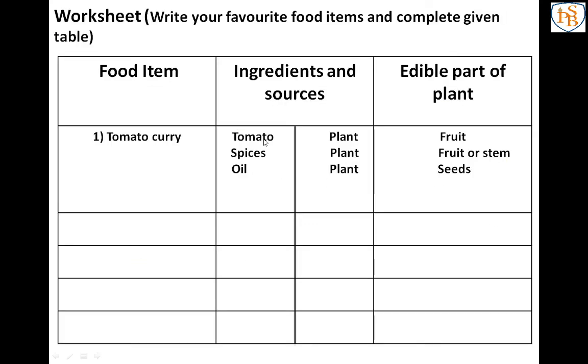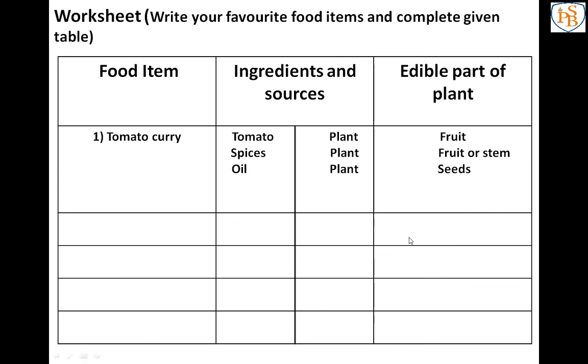See, tomato, that we get from the plant and that is actually a fruit. Spices, maybe some fruits are there or maybe some stem is there. And oil, that we get from the seeds or some flowers. So any one answer you can write here. I have written the seeds. So like that you have to complete the further examples. You have to write ingredients, sources and what the edible parts are.